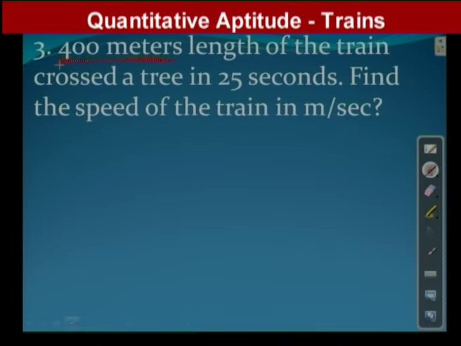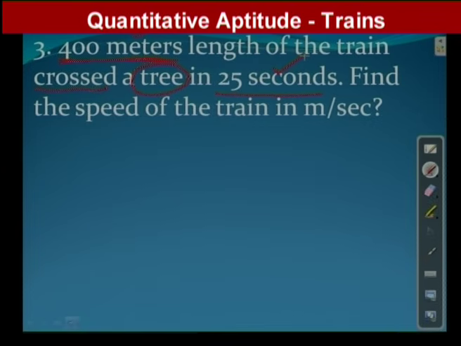This train has to cross a tree in 25 seconds. Distance is in terms of meters, so time must be in seconds. We need not convert the units.